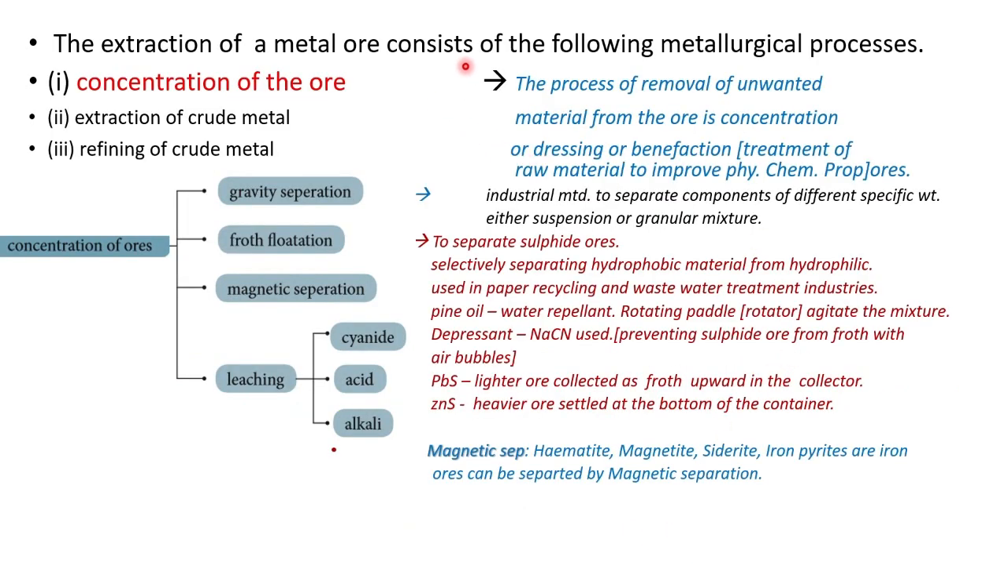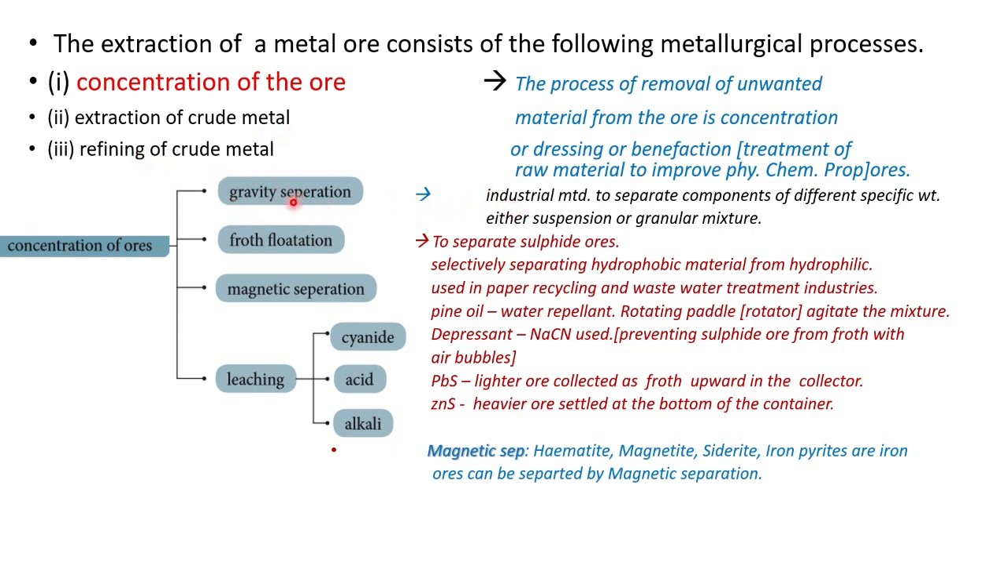Extraction of metal from ore consists of the following metallurgical processes, such as concentration of ore. The definition of concentration of ore is the removal of unwanted material from the metal. That is concentration of ore, or we can say dressing or beneficiation. Beneficiation means treatment of raw material to improve physical and chemical properties. Then extraction of crude metal, by removing this we can get a crude metal.